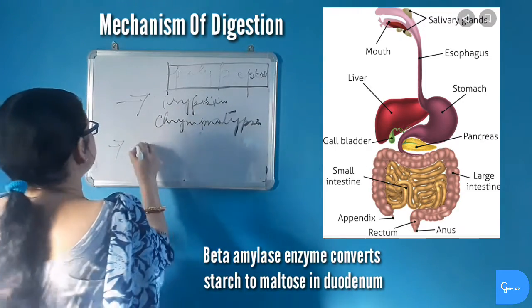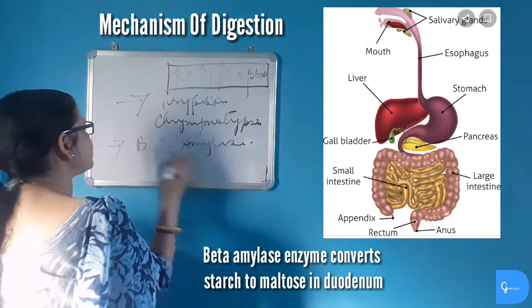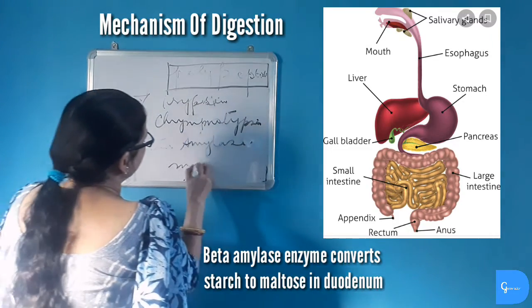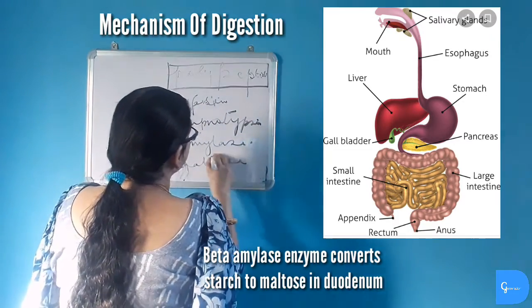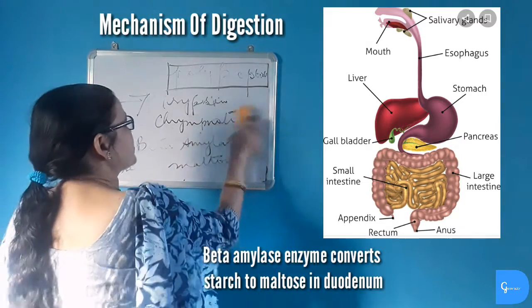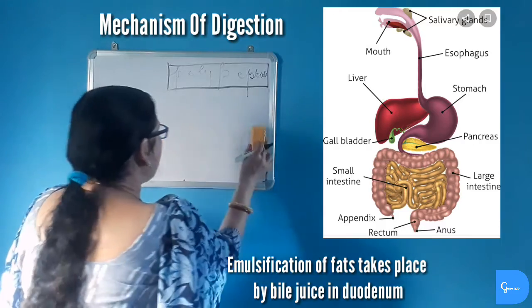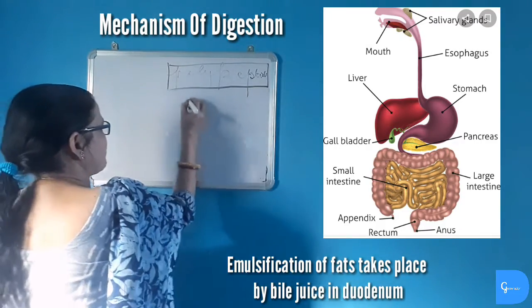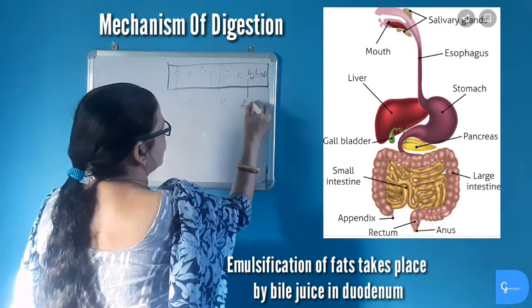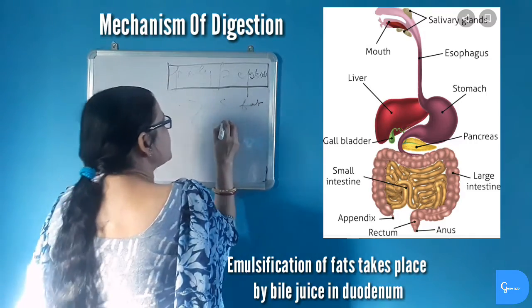The beta amylase which comes from the pancreas converts the remaining starch into maltose, and emulsification of fats takes place. What is emulsification of fats? Emulsification of fats means large molecules of fats are converted into small fat globules which are water soluble.